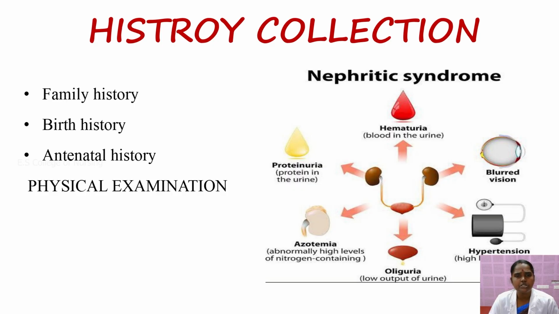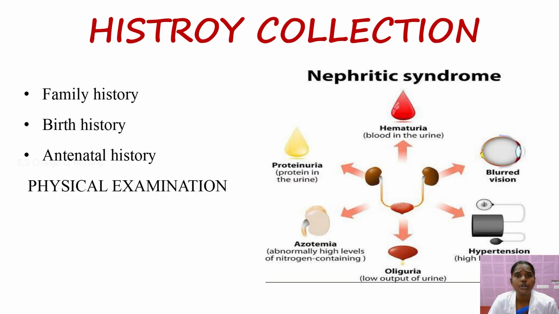During the physical examination, you have to collect the urine analysis history, that is, whether the baby has voided blood in the urine, that is hematuria, or proteinuria, the protein in the urine. You have to assess this from the mother. Also azotemia, an abnormally high level of nitrogen-containing compounds, may develop, and oliguria, low output of urine. You have to ask the mother how much urine the baby has passed during the daytime. That comes under oliguria, low output of urine, which you have to assess.